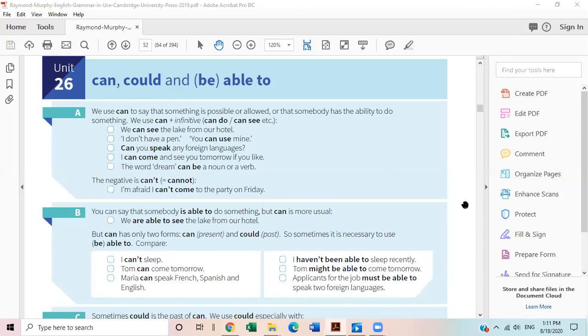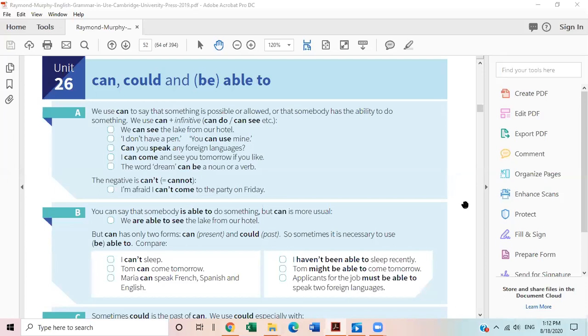Okay, Afzal, thank you so much. So, Afzal, if I ask you a question, can you see in the dark? No, ma'am. How can I see? Okay, so what should be your answer? You will say, no, I can't. Say this to me. No, I can't. It means that nobody has this ability to see in the dark.